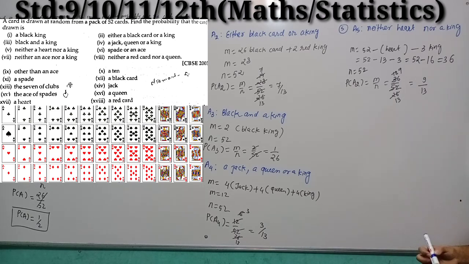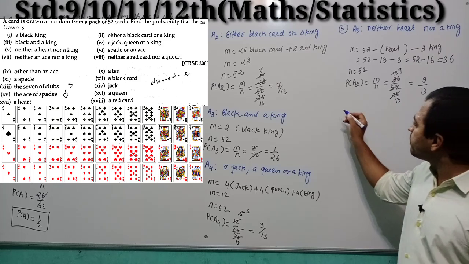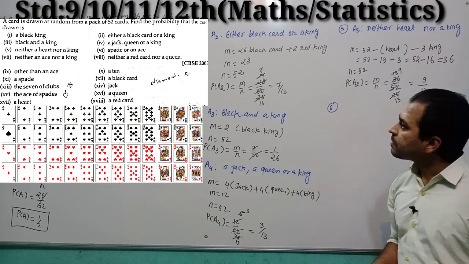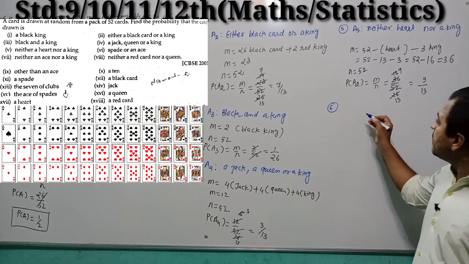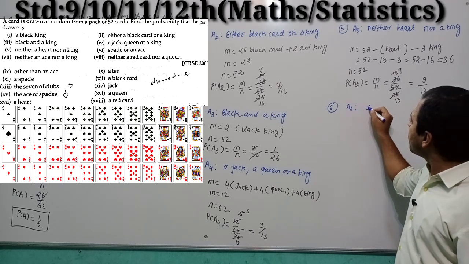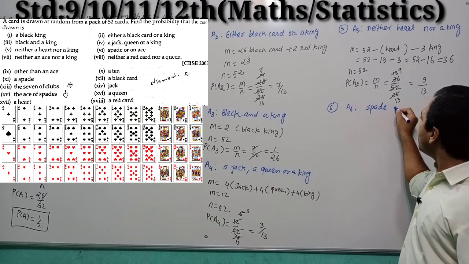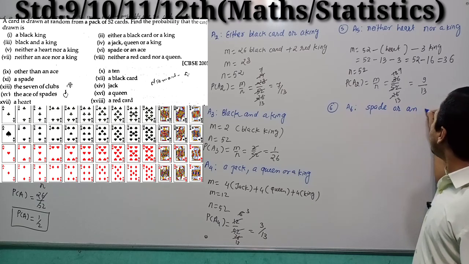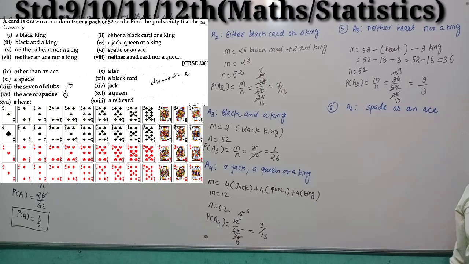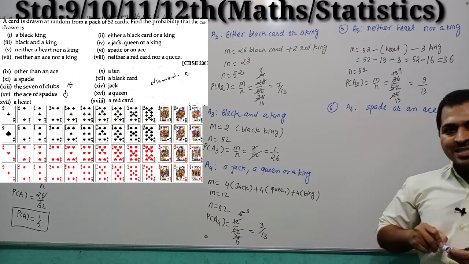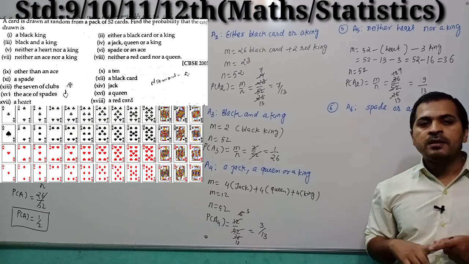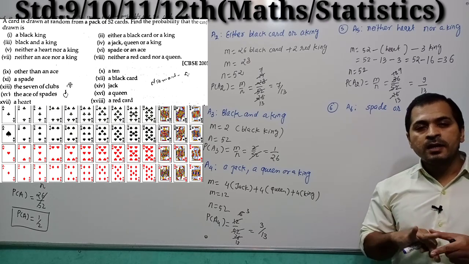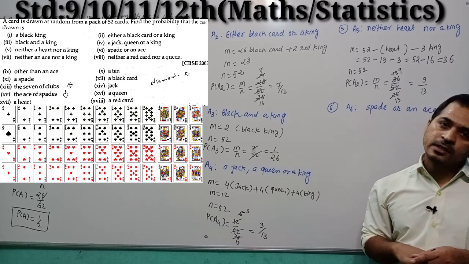Okay, now moving to question number 6. Students, in question number 6, spade or an S, right? A6, spade or an S. Students, we know that 52 cards are divided into 4 parts: 13 cards of diamond, 13 cards of heart, 13 cards of club and 13 cards of spade.